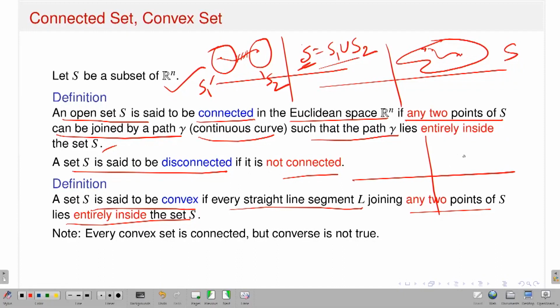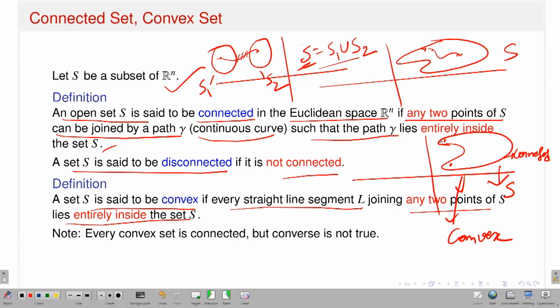For example, again come to R2, consider this set. My claim is that this set is connected, but not convex. Why? Because if I take 2 points here, now what is the definition of a connected set?